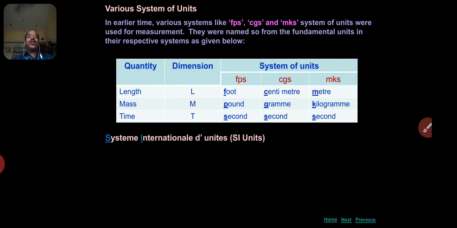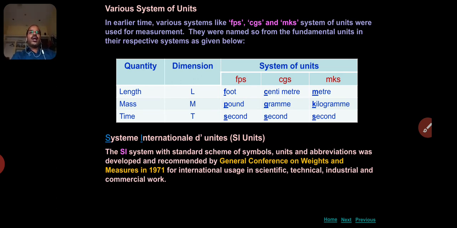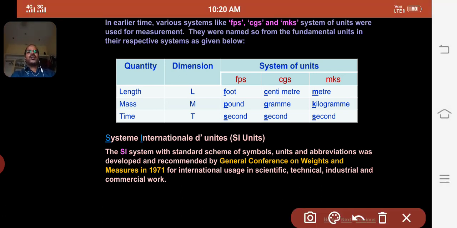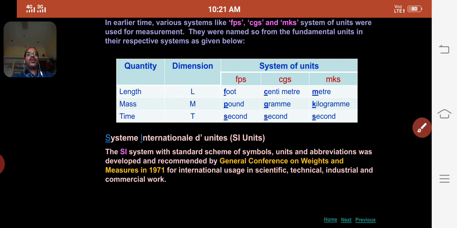Internationally, there is a set of units accepted in the meeting held in Paris, called the General Conference on Weights and Measures, in 1971, for international use in scientific, technical, industrial and commercial work. The SI system, with its scheme of symbols, units and their abbreviations, was developed and recorded by the General Conference on Weights and Measures in 1971.